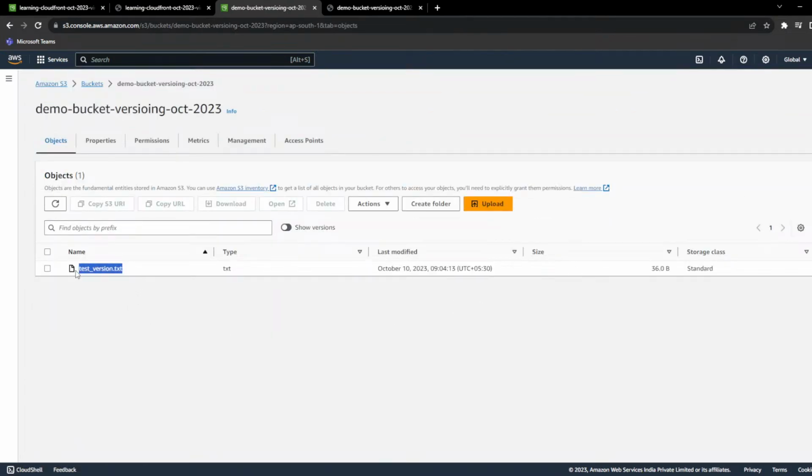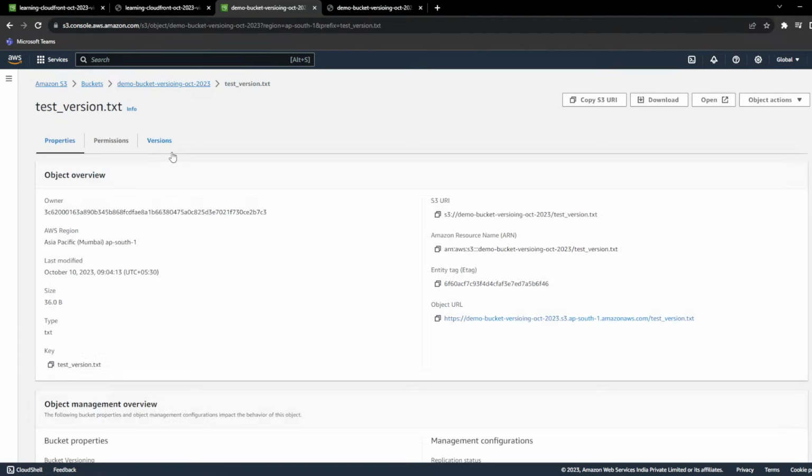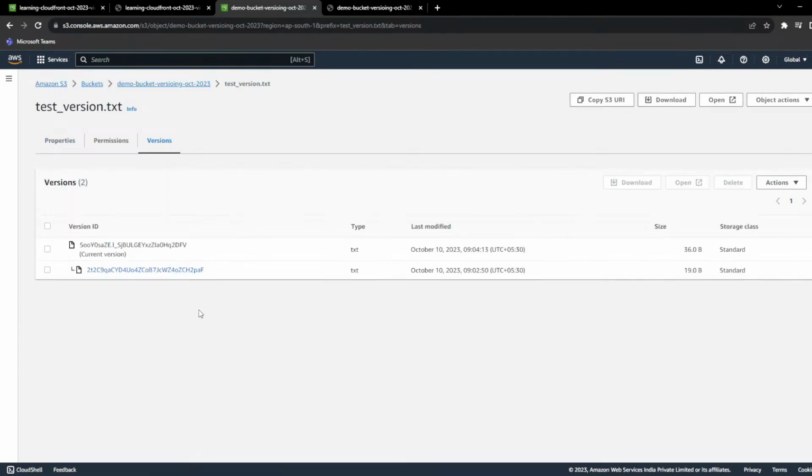Now you can see again it's the latest version, latest file. If I refresh, okay, I'm getting the latest file. Where is the previous file? It overwrote again. Let's check it out. Click on the version of the file object, go to the version, and you will see there are two versions of the file.